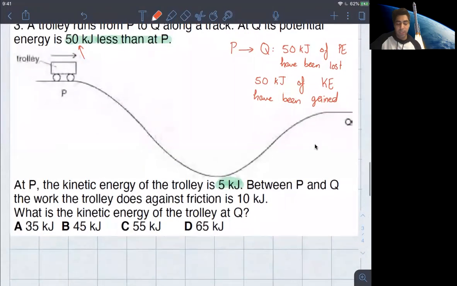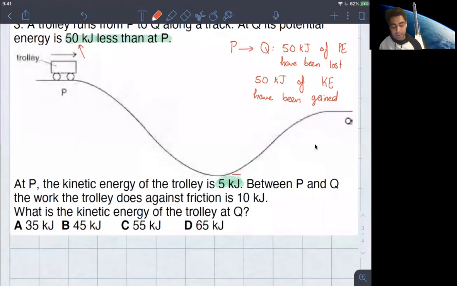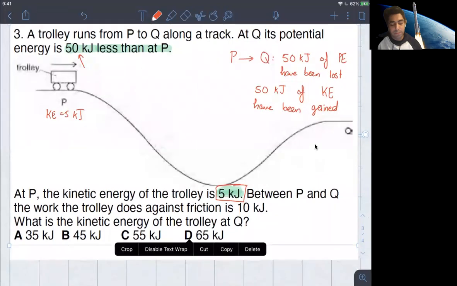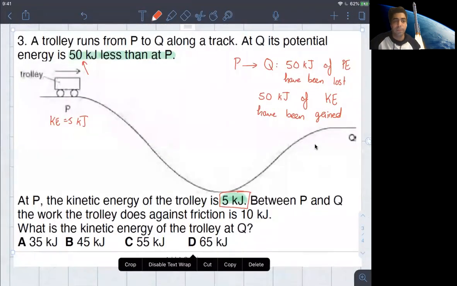So that's one thing. The second thing is that this number right here says that at P, the kinetic energy was already at 5 kilojoules. So at this point, kinetic energy is 5 kilojoules. Now again, how do you put both of these things together? We started off with, oh no, the battery died, so we'll just have to pause and then start again.